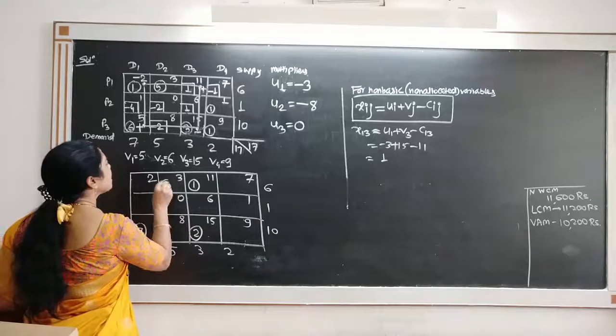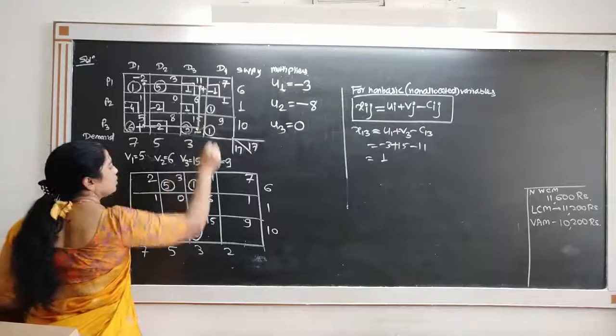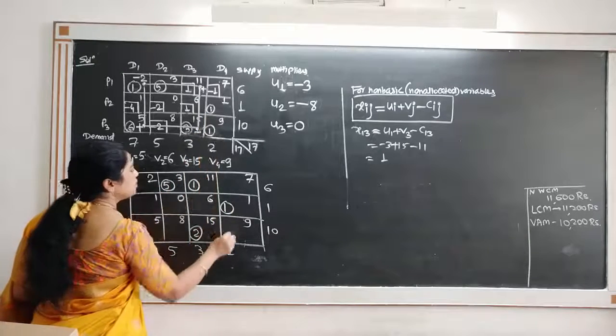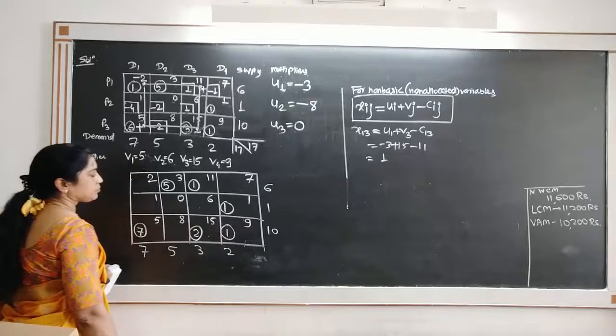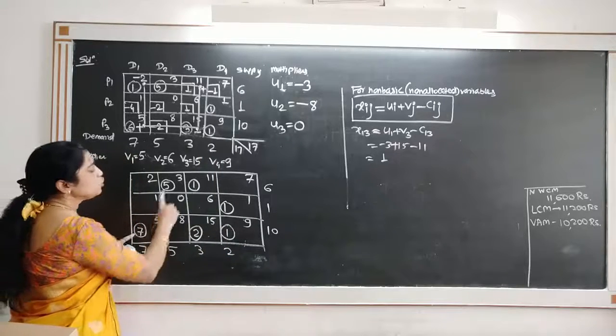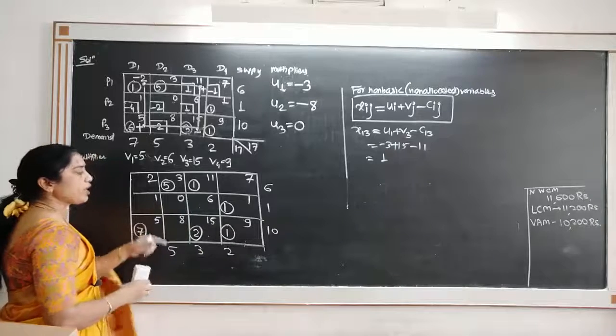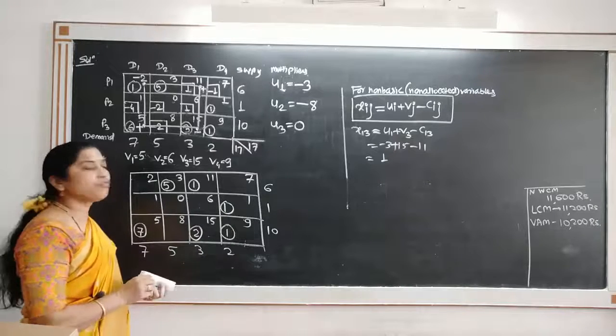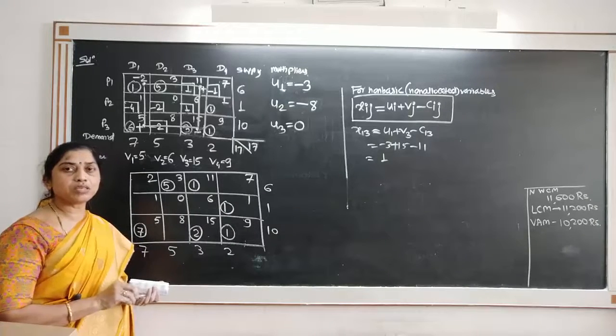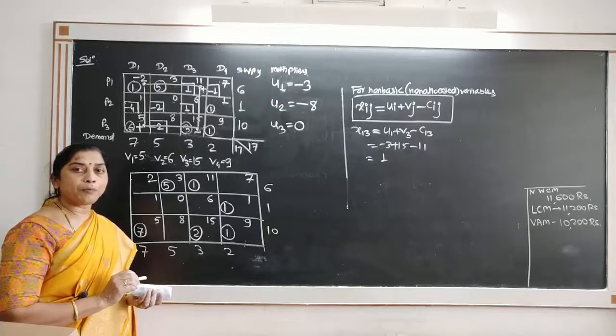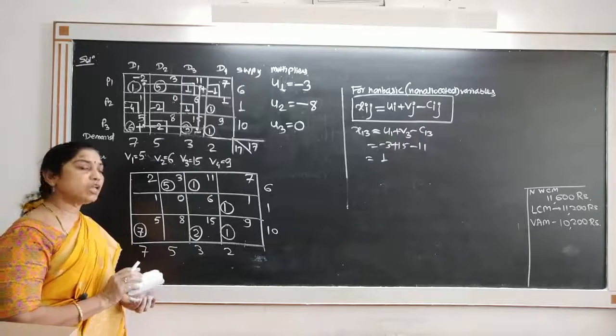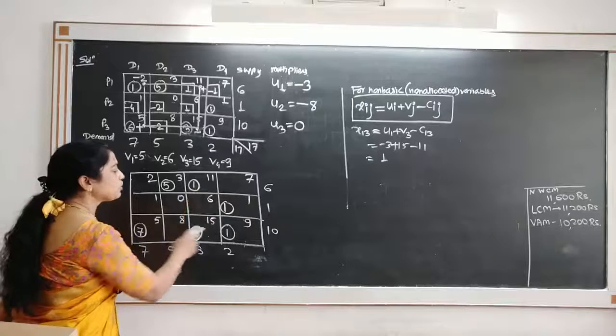So 5 remains as it is. This 1 remains as it is. This 1 remains as it is. Now see, this is the new solution. Once you get a new solution, again we want to check whether this solution is optimal or not. So check optimality. The number of allocations is 6.